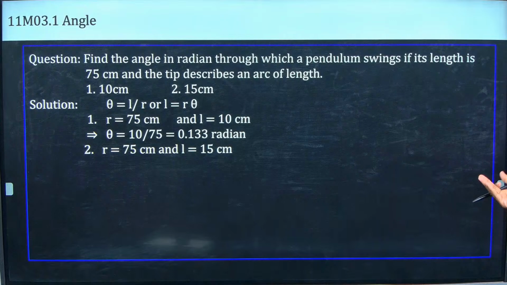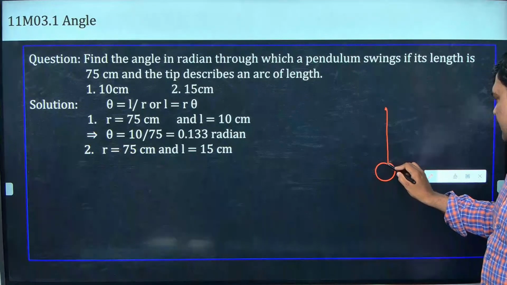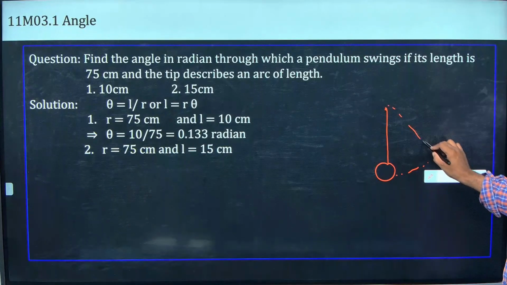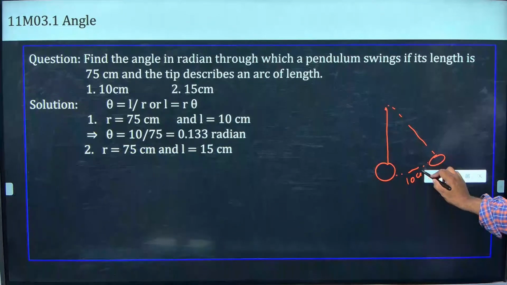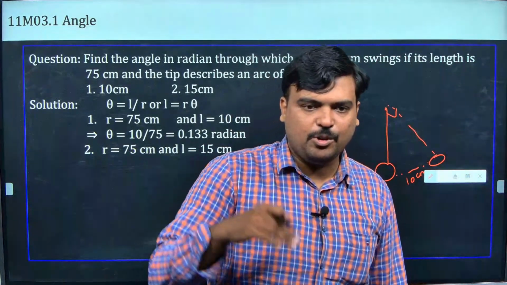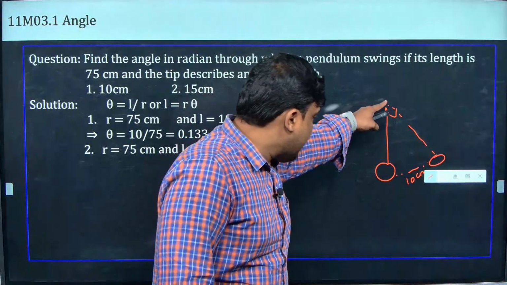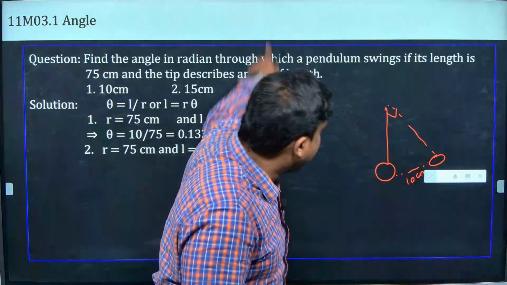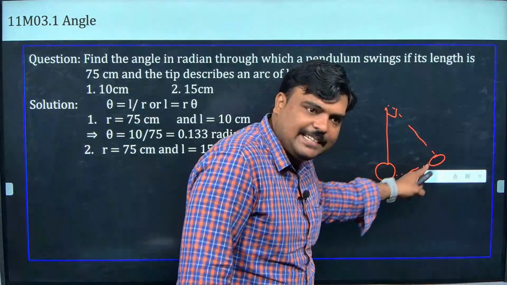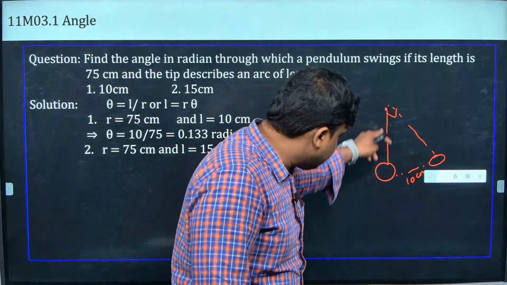Are you getting guys? The pendulum is like this. Now this pendulum has moved like this, and after a few seconds it is here. If the arc is 10 centimeter, they ask how much angle it moved. Understand the question first, don't go for theta equal to L by R yet. Why did I take the pendulum length as radius? Because if it rotates like this, it forms a circle and this is the radius. The length of the arc it made is 10 centimeter and the radius is 75 centimeter.